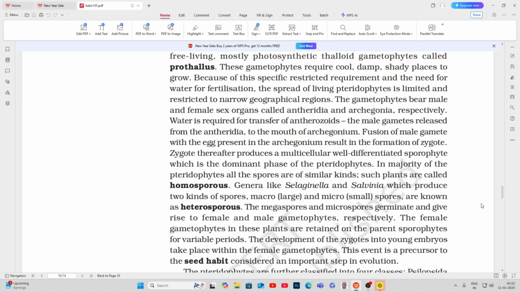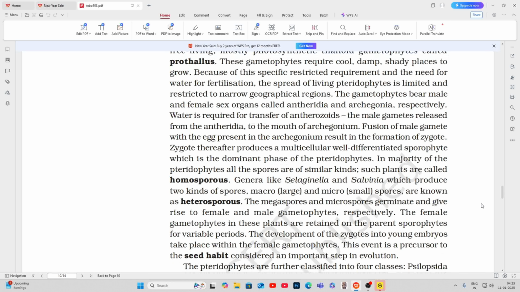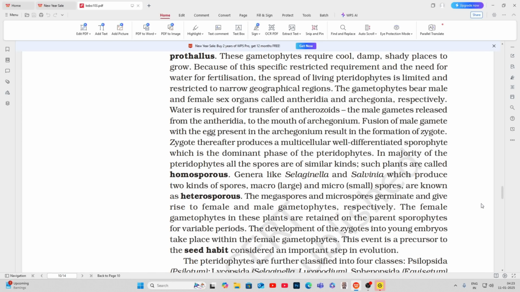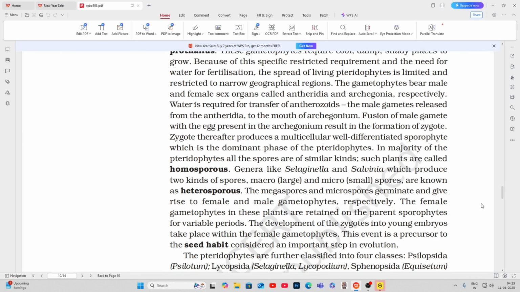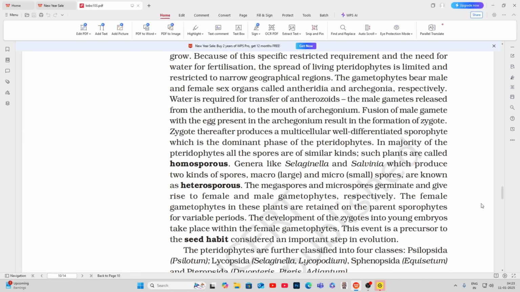free-living, mostly photosynthetic thalloid gametophytes called prothallus. These gametophytes require cool, damp, shady places to grow. Because of this specific restricted requirement and the need for water for fertilization, the spread of living pteridophytes is limited and restricted to narrow geographical regions. The gametophytes bear male and female sex organs called antheridia and archegonia, respectively. Water is required for transfer of antherozoids, the male gametes released from the antheridia, to the mouth of the archegonium.